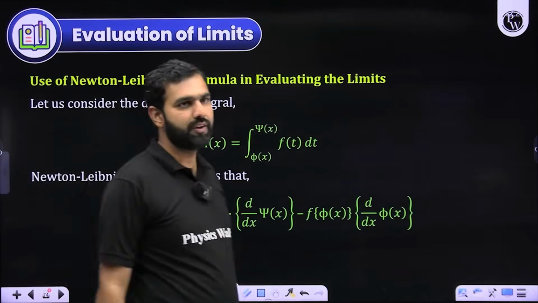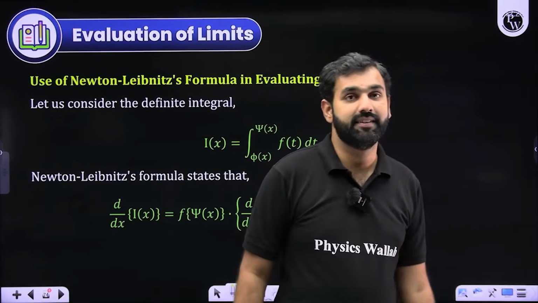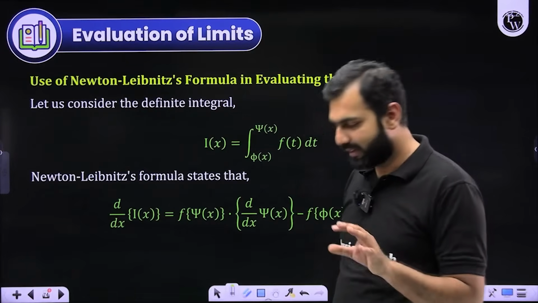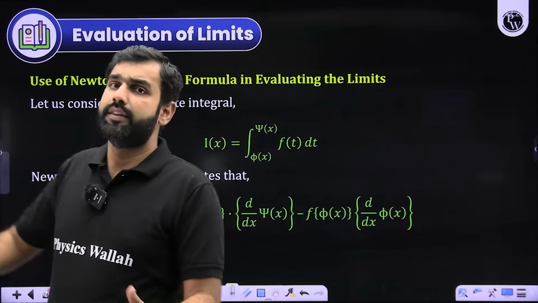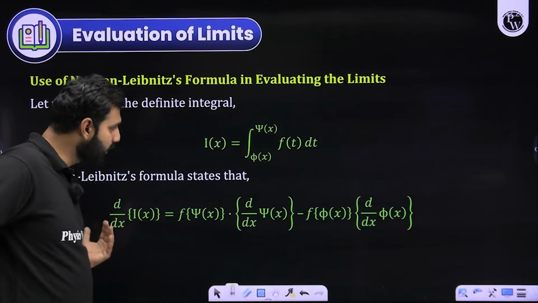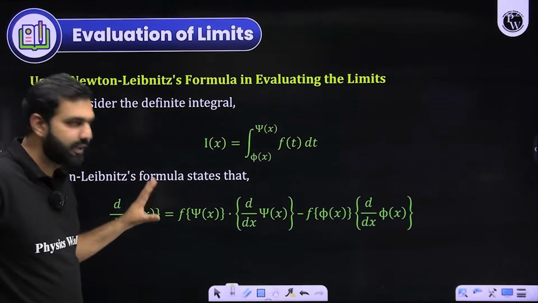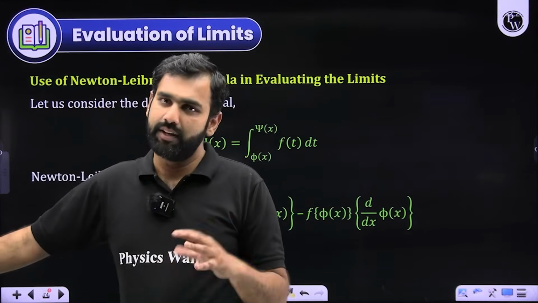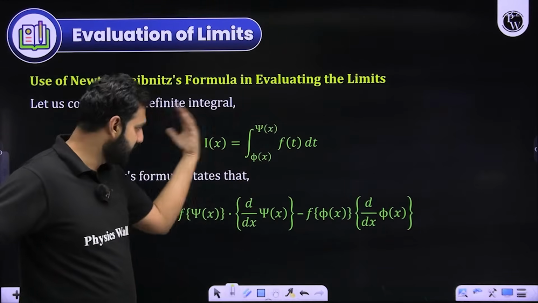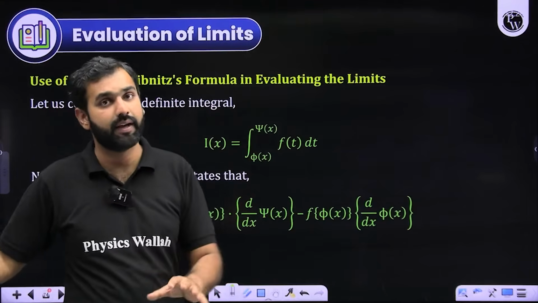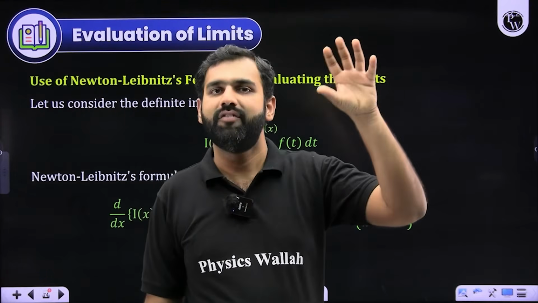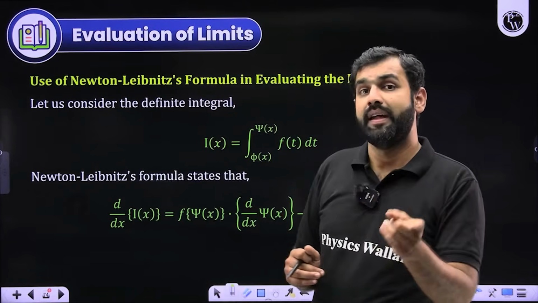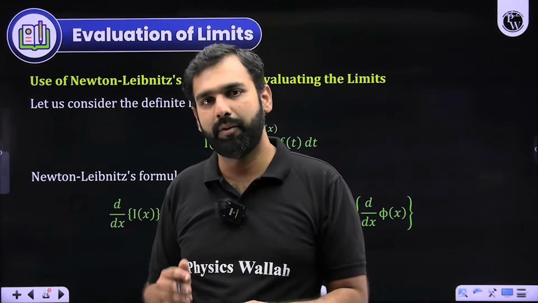This is the Newton-Leibniz formula. I'm skipping this at this stage because I'll be discussing this formula in definite integration. When we discuss the chapter definite integration, we will discuss it. So instead of giving you clarity here, I'll simply put it into the notes. When you receive the notes, the PDFs, you will have these notes in this concept and in definite integration as well. But with apt illustrations and examples, I'll discuss this Newton-Leibniz formula there in definite integration. So don't worry, we'll be discussing it there.